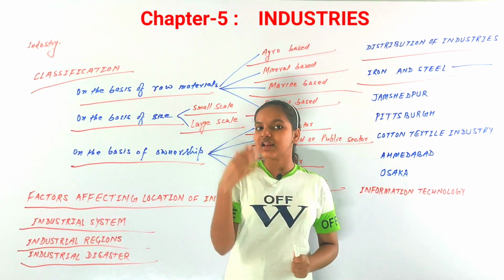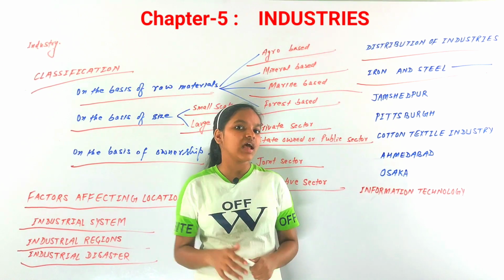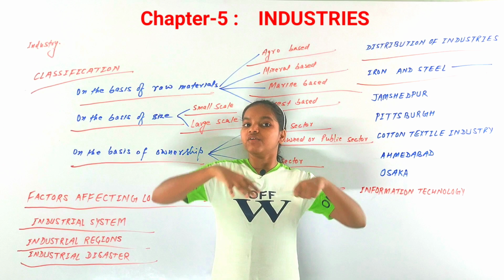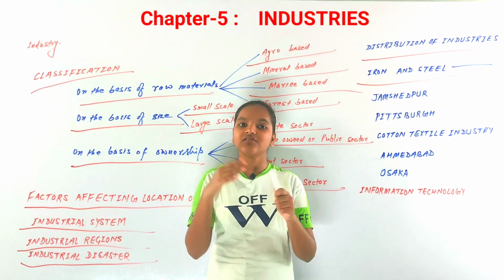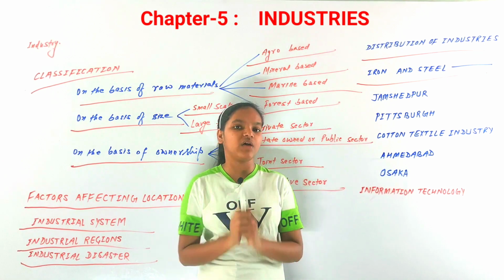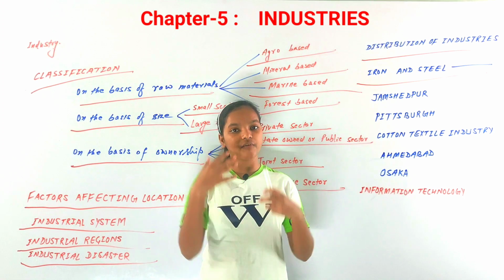So iron and steel industries are very important, and the countries where this industry can be found are the USA, Germany and Russia. There are many more countries like China as well. So these are the countries where the iron and steel industry is found.